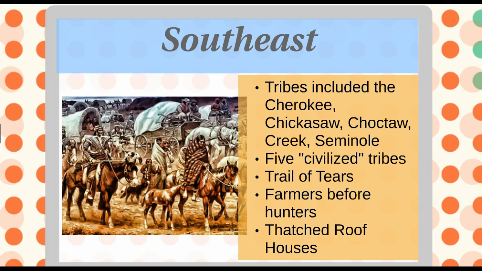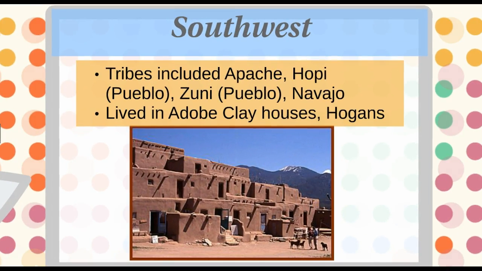So next we're going to move to the Southwest. The Southwest Native American tribes that were here before the Europeans included groups like the Apache, the Hopi and the Zuni, who were both also called the Pueblo, and the Navajo. These tribes were located in what is today Arizona, Southern California, New Mexico, parts of Texas, and even into Mexico. And these tribes often lived in adobe clay houses like the one you see in the picture right here.